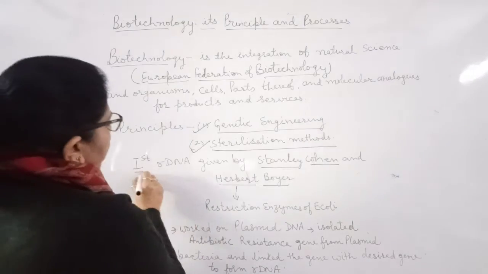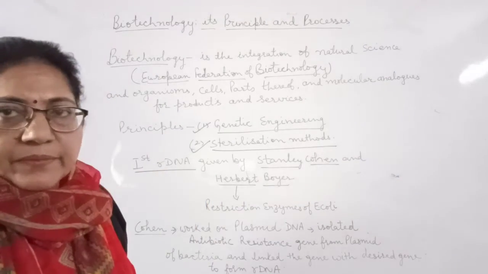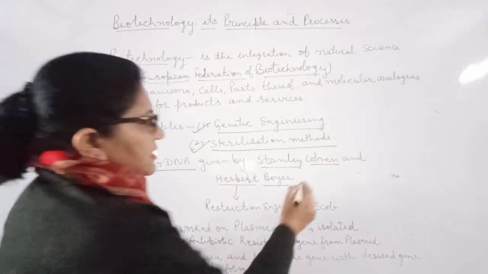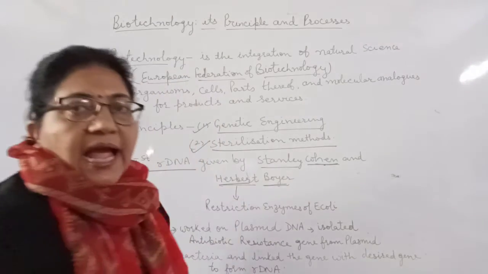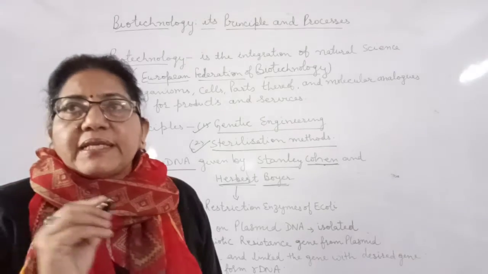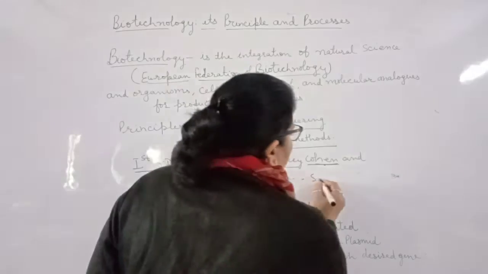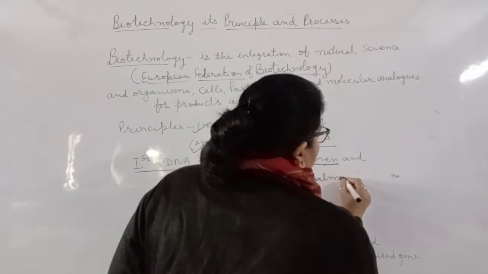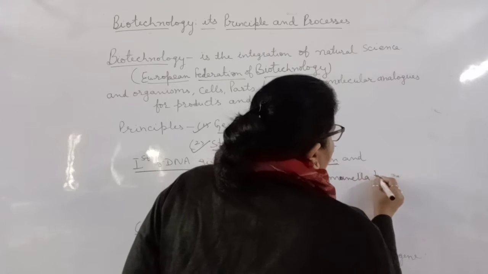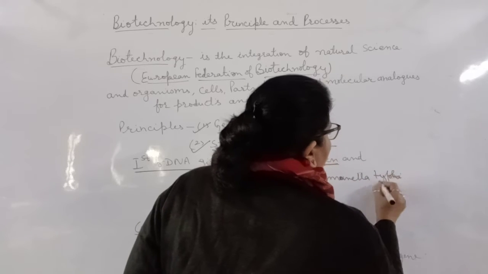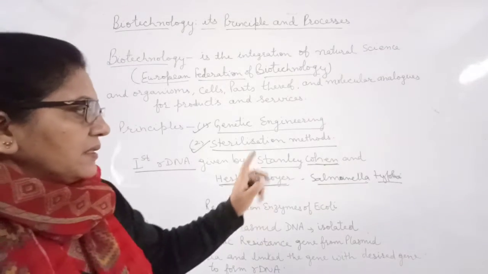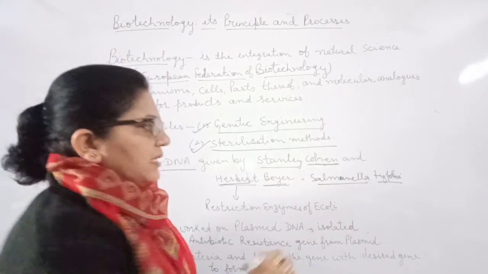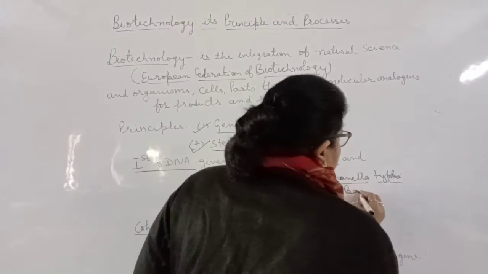Next, the first recombinant DNA was made by Stanley Cohen and Herbert Boyer, and they used the bacteria Salmonella typhi as their experimental material.